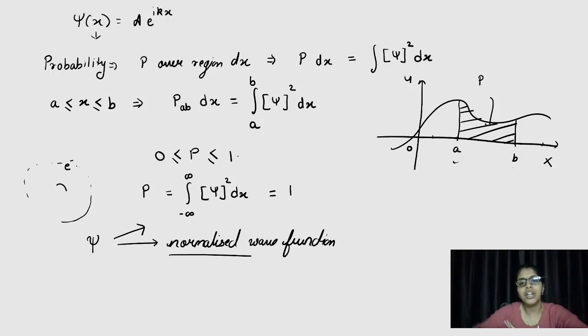Now, by reducing the limit or by doing various repeated procedures, we are going to find certain positions of a particle. As I told you, the integral from minus infinity to infinity of psi square dx is equal to 1.